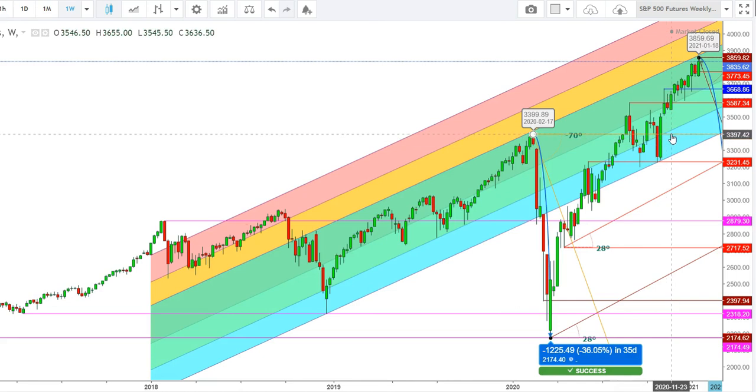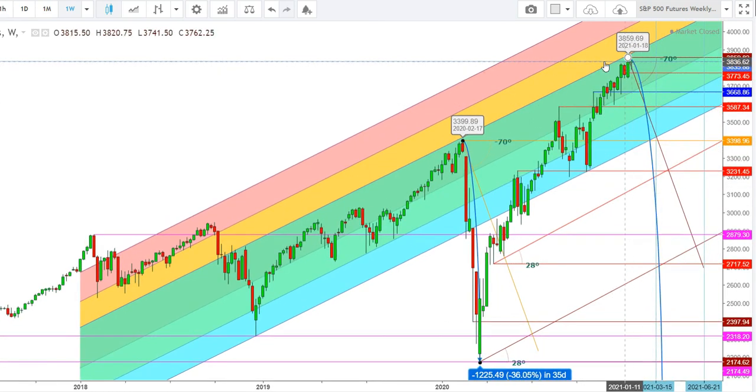There is no doubt that the S&P 500 futures are still maintaining within this uptrend zone, but here you can see how the S&P 500 futures once again tested the bottom of this uptrend channel, which they tested in December 2018, and since then this uptrend continued. The S&P 500 futures reached the bottom of this uptrend channel during the month of February 2020, and this fall continued during the month of March. S&P 500 futures tested the level of 2174 on March 23rd.